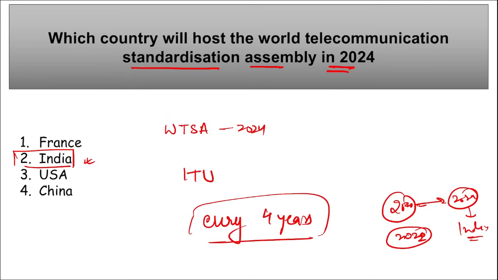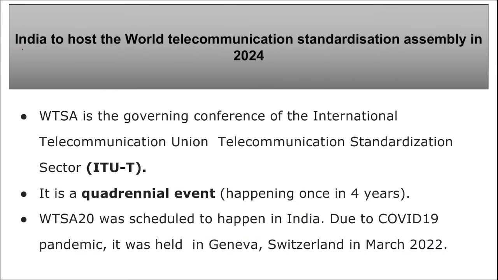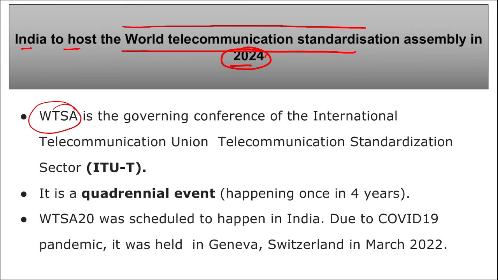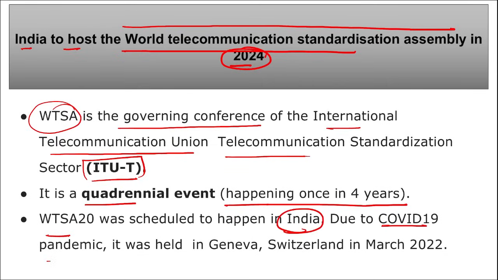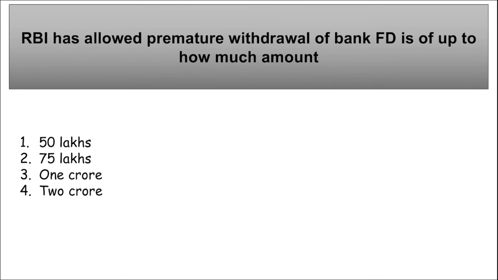Next is India to host the World Telecommunication Standardization Assembly in 2024, right? We just saw that WTSA, that is World Telecommunication Standardization Assembly, is the governing conference of the International Telecommunication Union Telecommunication Standardization Sector, that is ITU-T. It is a quadrennial event, happening once every 4 years, and this was scheduled to happen in India in 2020, but due to the COVID-19 pandemic it was held in Geneva, Switzerland in March 2022.